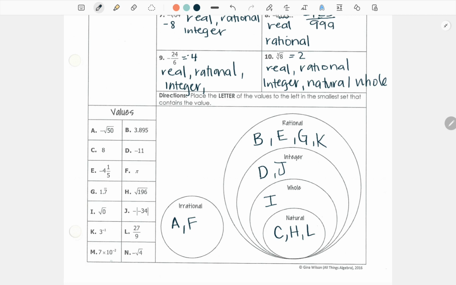And M, if we wrote M out, that would be a decimal, and that would be rational. I don't think it could be an integer, it would be really tiny. And then the square root of 4 is 2, but then there's a negative sign on the outside, so it would be -2, and -2 is an integer.